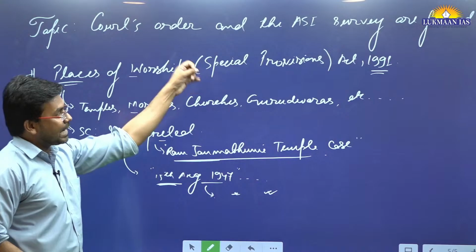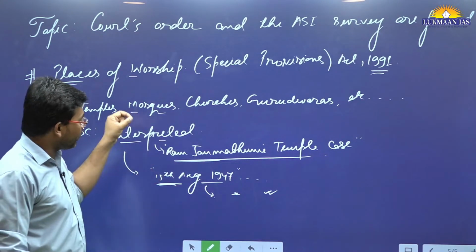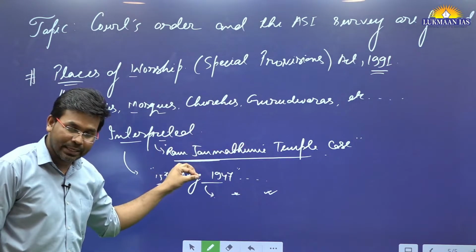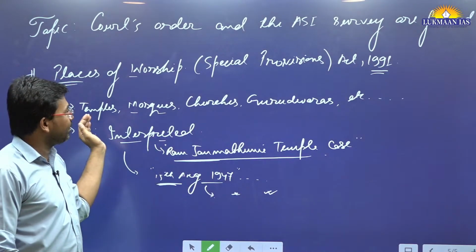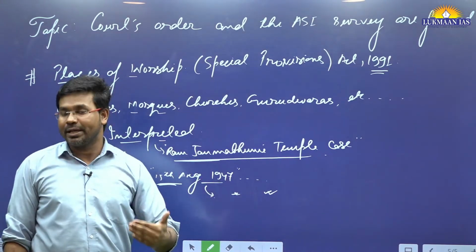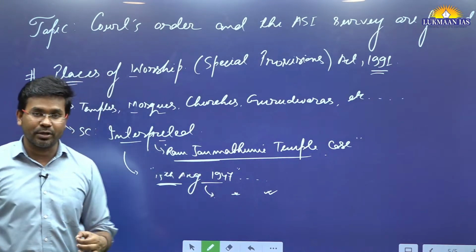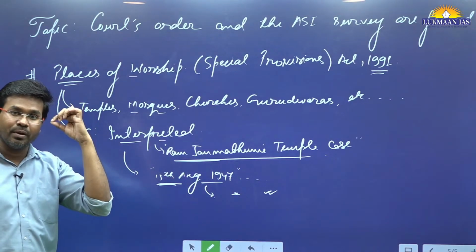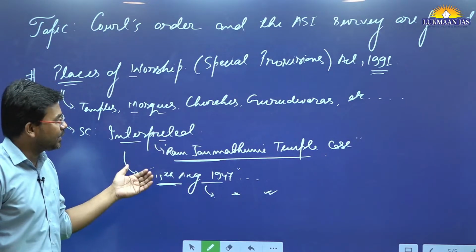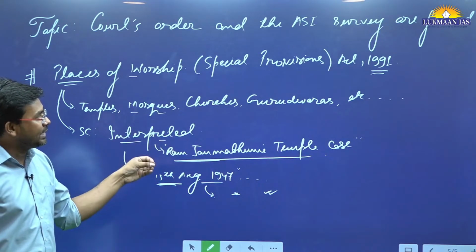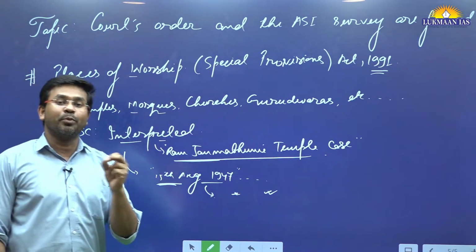However, the writer of this article says that the Supreme Court of India in the Ram Janmabhoomi temple case has already interpreted that places of worship cannot be modified for any other purpose. And this particular place, the Gyan Vapi mosque, has been in existence for many centuries, okay. So there is no doubt that it was a mosque. So they say this particular thing is flawed. And why does the author say that it is more flawed?